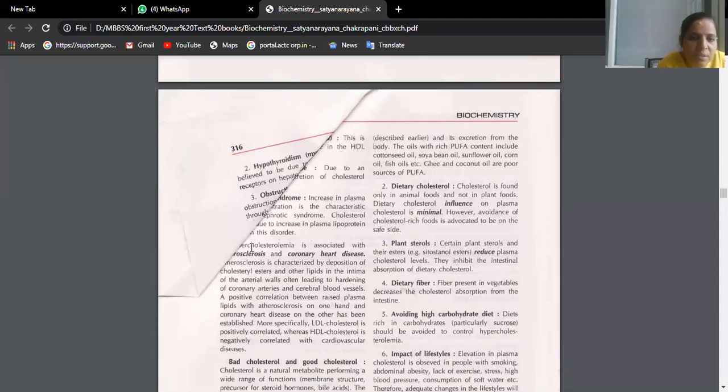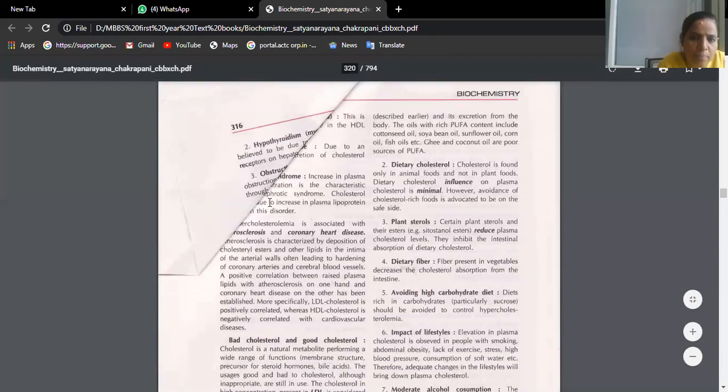I'm unable to see, the page is folded. Ritika, can you help me with what is written here? Yes, ma'am.